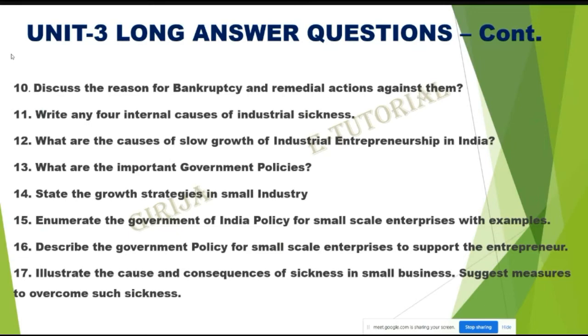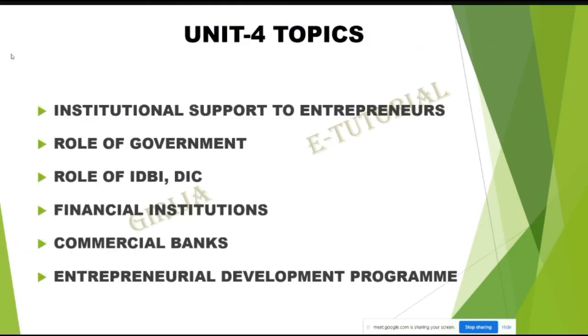Illustrate the cause and consequences of sickness in small business. Suggest measures to overcome such sickness. Topics of Unit 4: Institutional support to entrepreneurs. Role of government. Role of IDBI and DIC. Financial institutions. Commercial banks. Entrepreneurial development program.